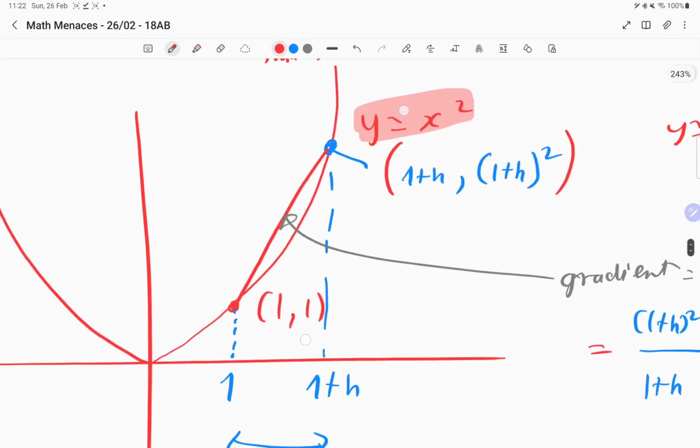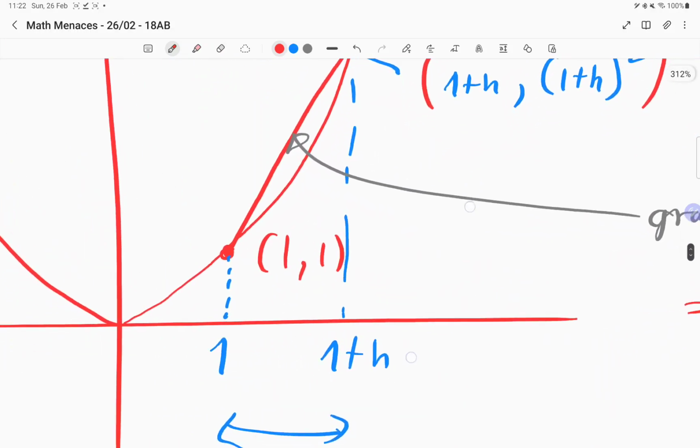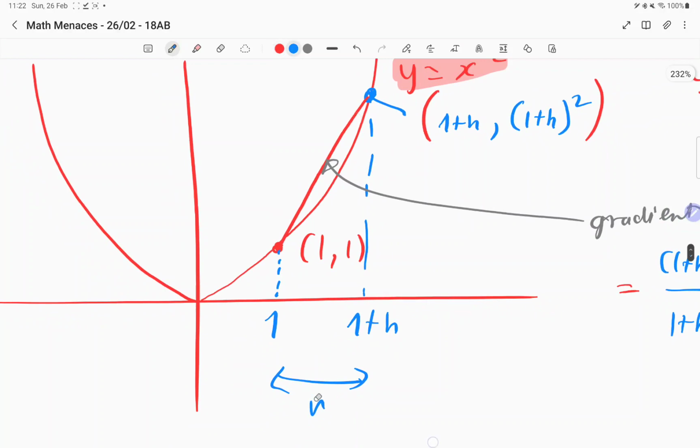And note what happens when the h value gets closer to 0. Because remember, h is the difference between the first and the second point on the x-axis, right? When it gets closer and closer, imagine that point getting like here, and then getting like here, and then getting like here. What happens?